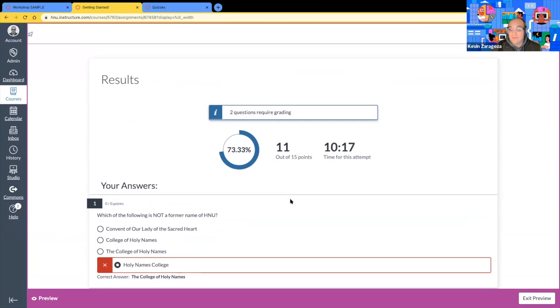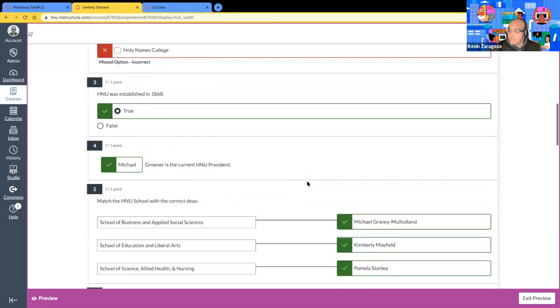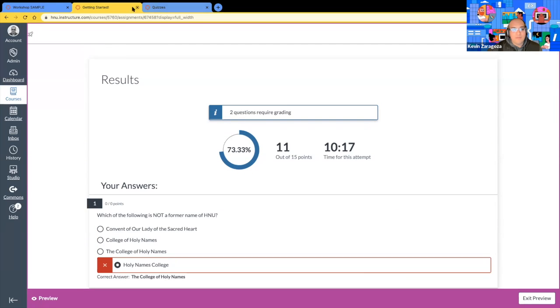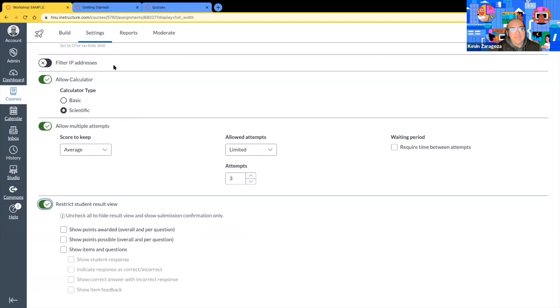Especially if they're attempting the quiz again, or if the quiz is given at different times, like for different sections, because we want to limit the sharing of the responses and whatnot. By default, all of this is shown to the student. So it's very important that when we're done building the quiz, we go into the settings tab and then we restrict the student results view.